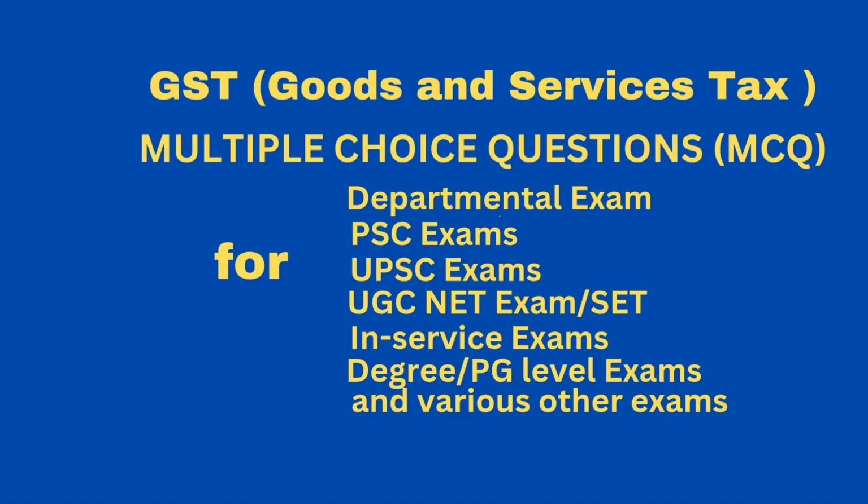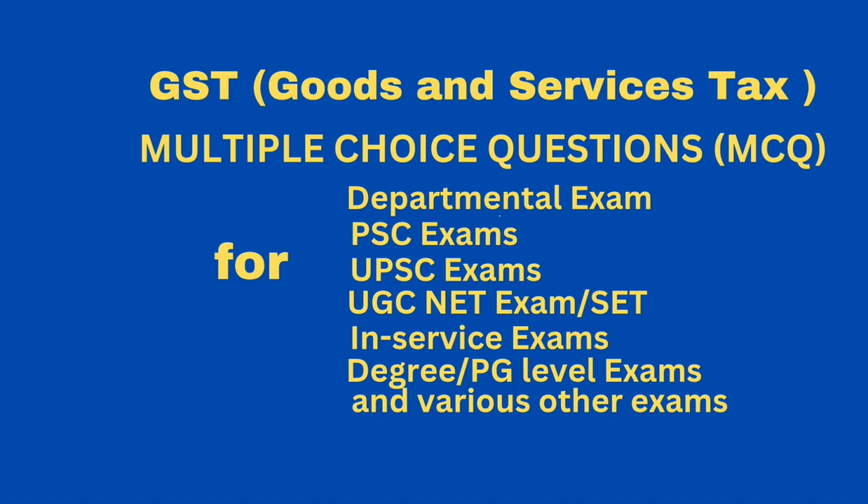Then question, supply of services by an author by way of transfer or permitting the use or enjoyment of a copyright covered under section 13 subsection 1 subclause A of the Copyright Act 1957 relating to original literary works to a publisher shall be liable to GST in the hands of. Answer, publisher located in the taxable territory.